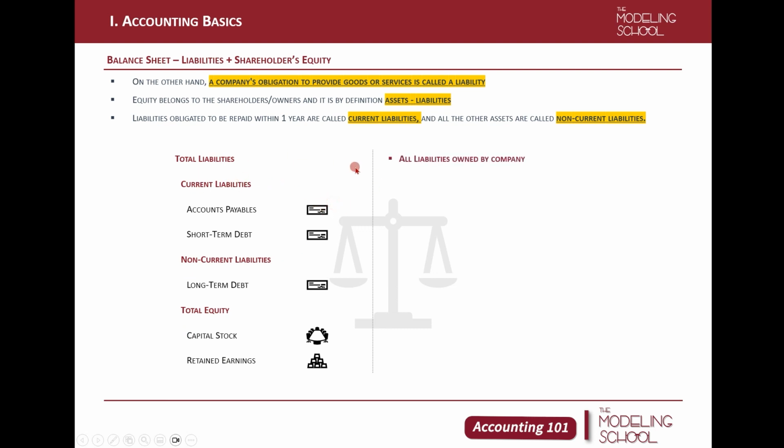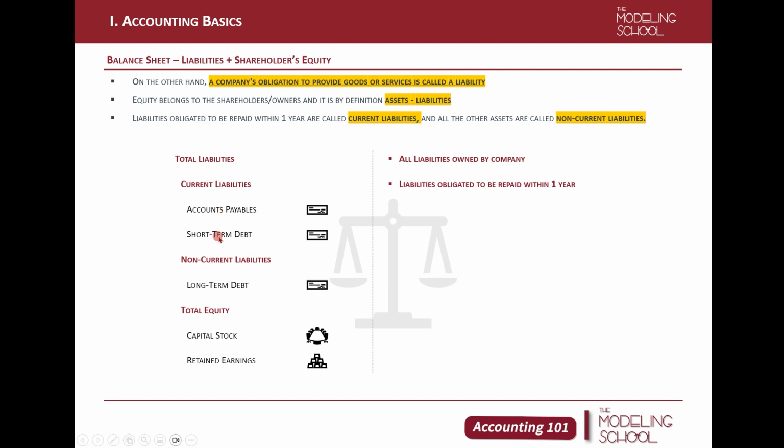Anyways, total liabilities are all liabilities owed by the company. Current liabilities, the same as with assets, current and non-current, the limit would be 1 year. So liabilities that are obligated to be repaid within 1 year are classified as current liabilities. Liabilities that are not obligated within 1 year are classified as non-current liabilities.